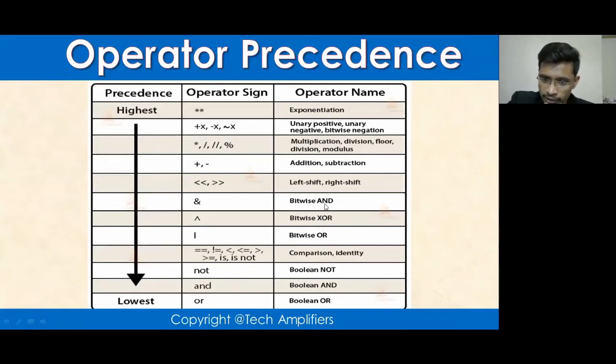See, this sequence applies for Boolean as well. Sorry, Boolean has a different sequence than this. So bitwise AND has the first preference. Then we have XOR, then OR. Then we have comparison and identity operators. Comparison, like I told you: equals to, not equals to, less than or equal to, greater than or equal to, and is and is not are again for identity. I haven't told you about this yet: is and is not.